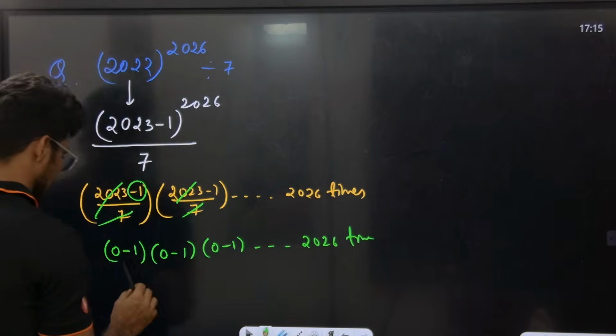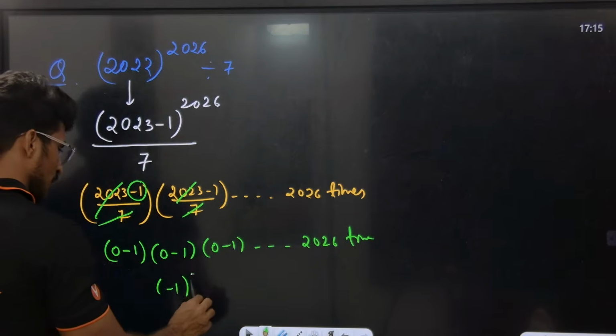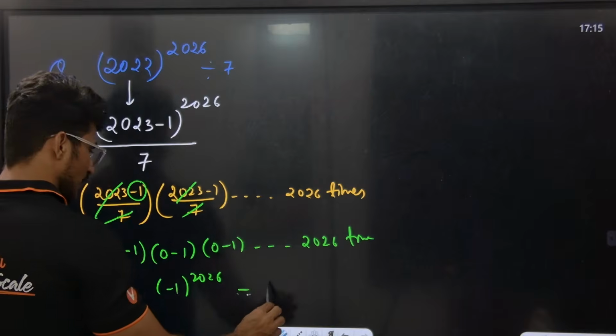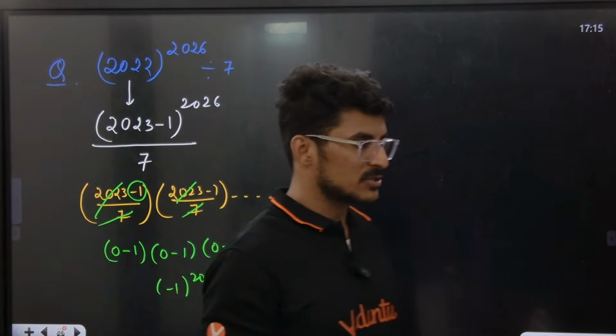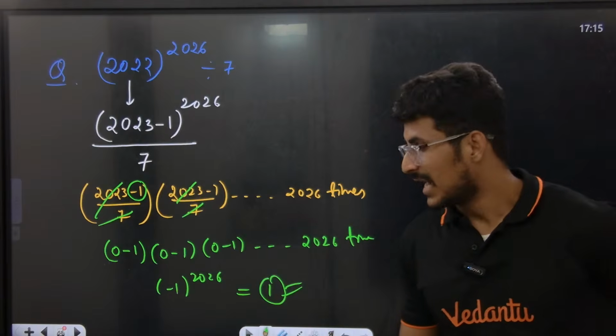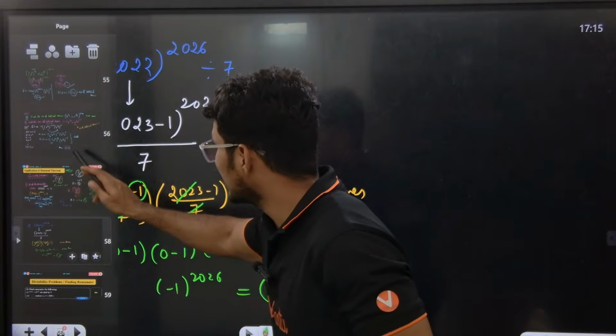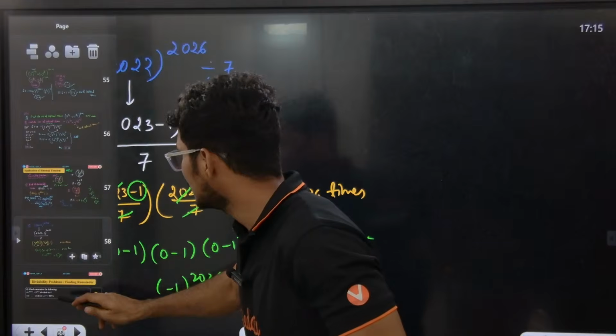Okay, (-1) to the power of 2026 times. So -1, how many times? 2026 times, which is equal to +1. This is the overall remainder. How simple it is. I taught you this in the starting. Look here, where is it? Look here.